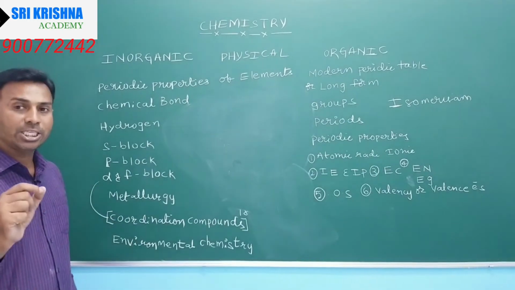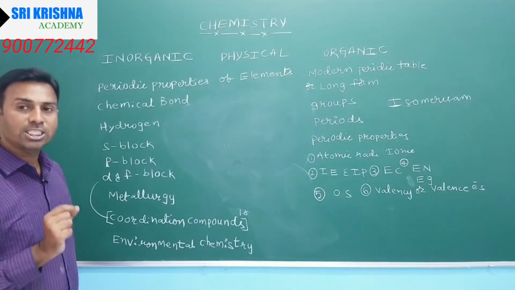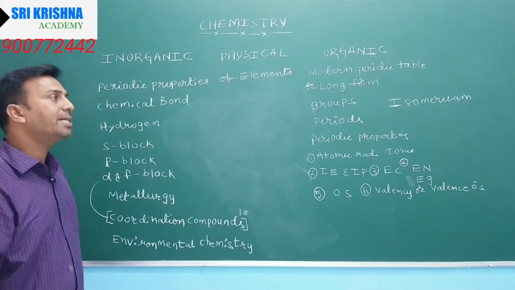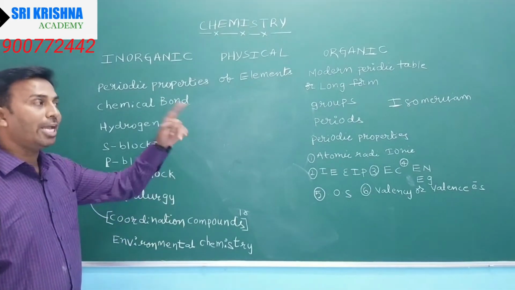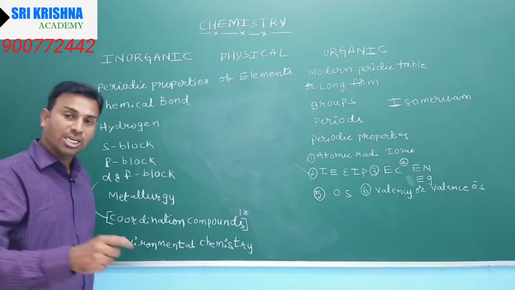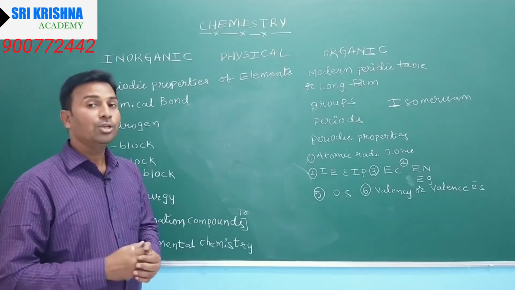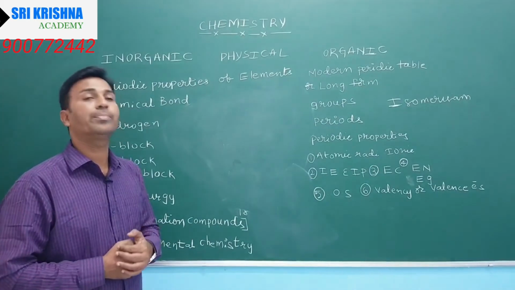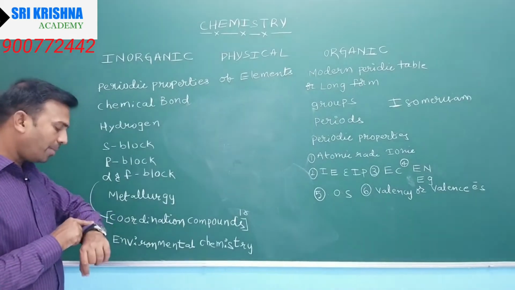In coordination compounds, study the ligand, coordination sphere, central atom, nomenclature, isomerism, structural isomerism, stereoisomerism and geometrical isomerism. Expect questions from isomerism, a subtopic of coordination compounds.